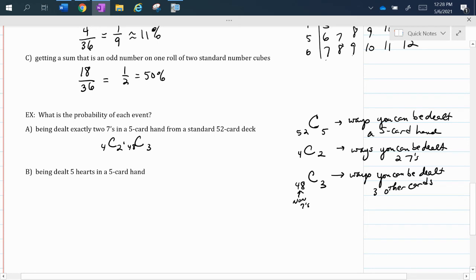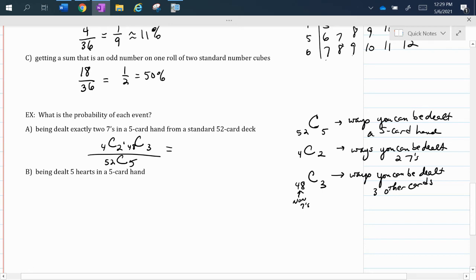So that is how many ways I can be dealt exactly 2 7s and 3 other cards from a standard 52 card deck. That is my number of favorable outcomes, and this is probability, so it's out of the total number of possibilities. The total number of possibilities to be dealt a 5-card hand would just be the combination of 52 choosing 5.